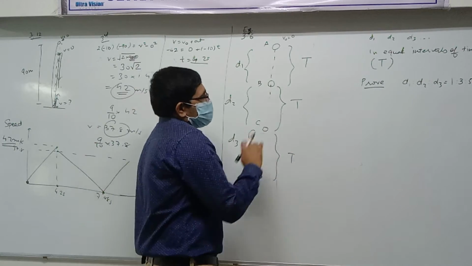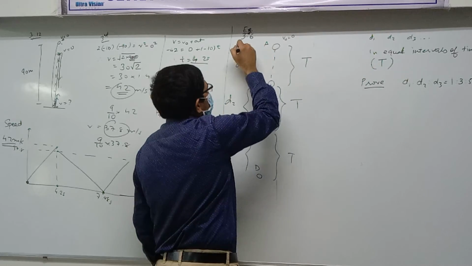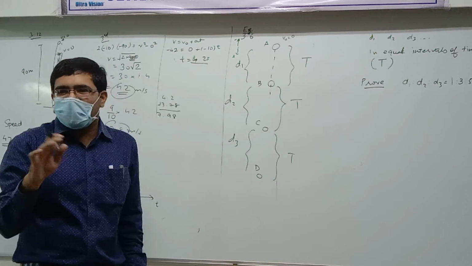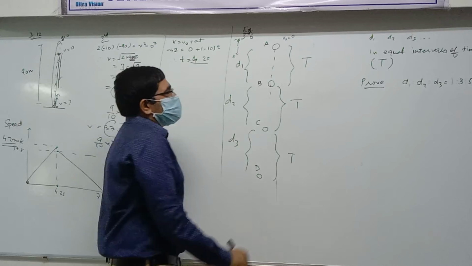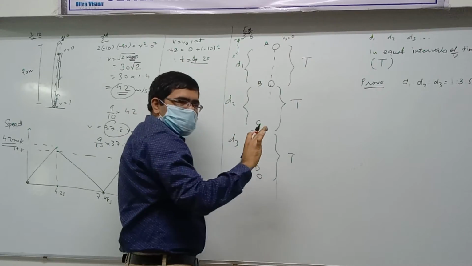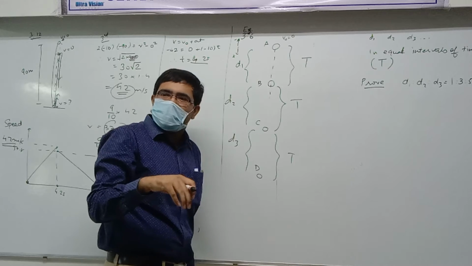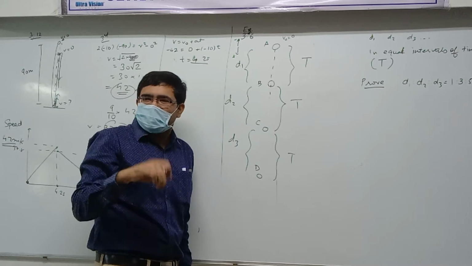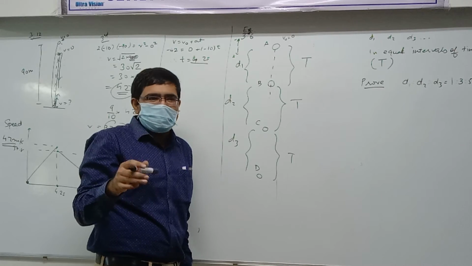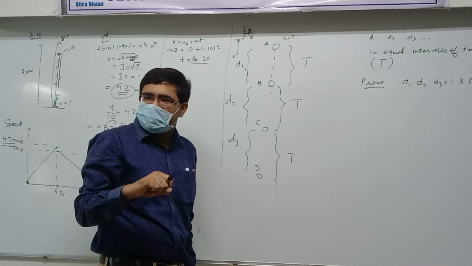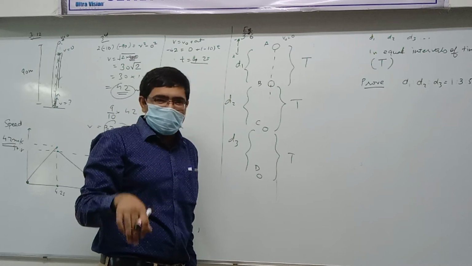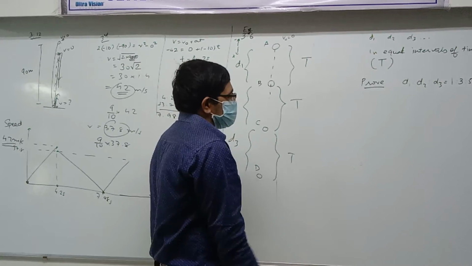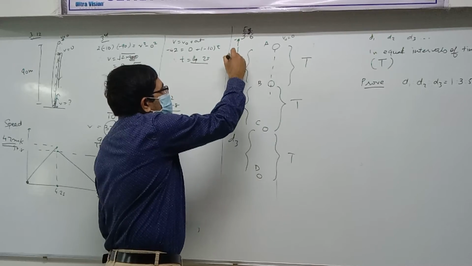Okay. So what are we going to do? We are going to find out D1, D2, D3. I am going to take downwards as positive and upwards as negative. It makes it easy. So when we drop something, initial velocity is 0, and we have free fall. What's the acceleration? 9.8, or g basically. In which direction? Downwards. So that is positive or negative? Positive. Okay, very good. So positive acceleration, because it's downwards.